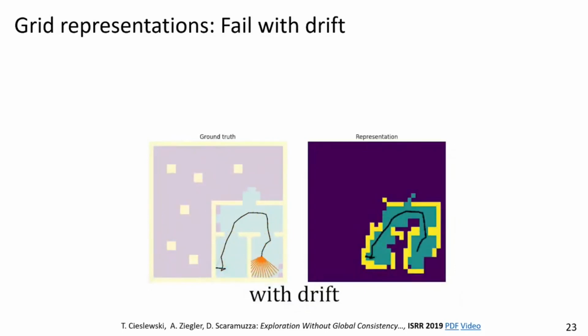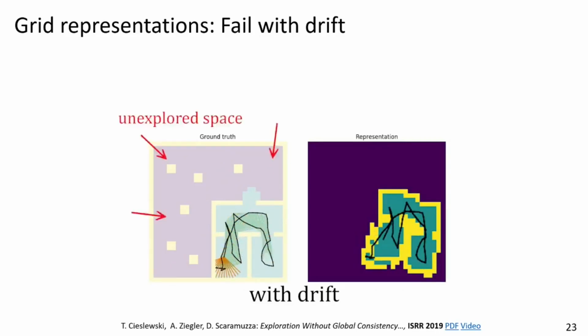If drift is not properly taken into account, we can have failures of our exploration system, such as seen here. As we can see here, the agent missed the opening on the top of the building and thinks that the bottom right part of the map is all that there is to the unknown environment. This can be taken care of using optimization.